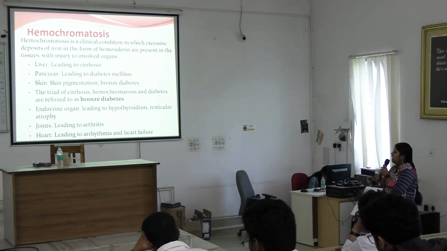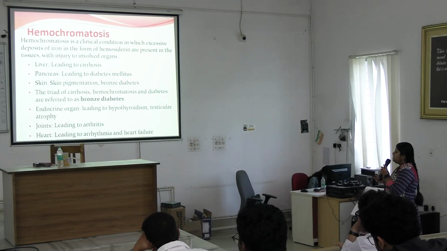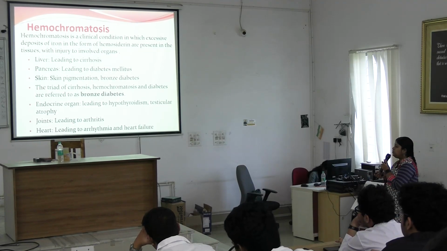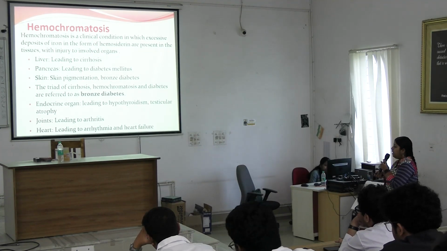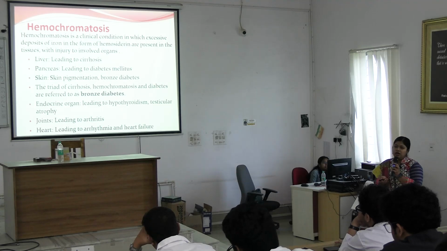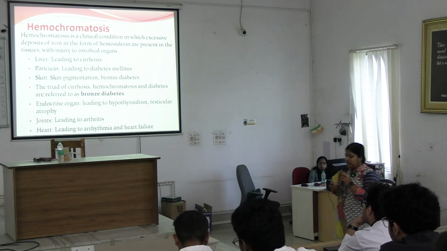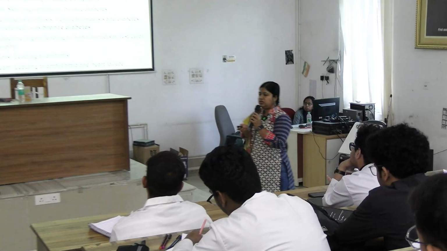Okay. In other endocrine organs, it leads to hypothyroidism or testicular atrophy. In joints, if there are deposits of hemosiderin, that will lead to arthritis. In the heart, it will lead to arrhythmia and heart failure. Okay, clear? So, accumulation of iron in the form of hemosiderin in our body is known as hemosiderosis. And how will we get to know it? When organs are affected by deposition, it is called hemochromatosis. Okay.